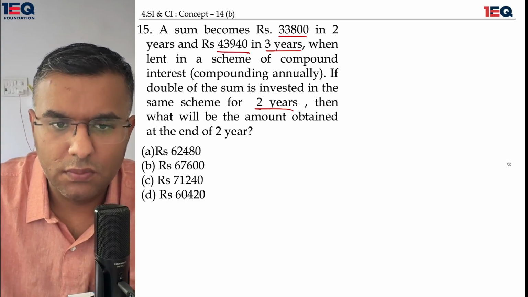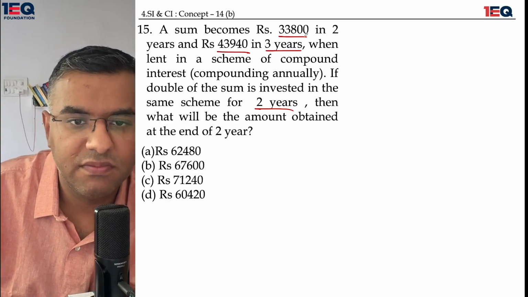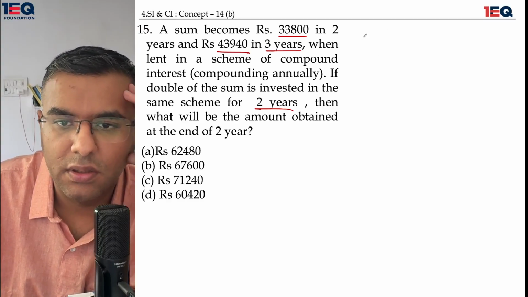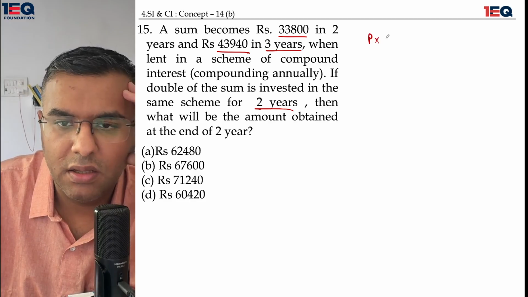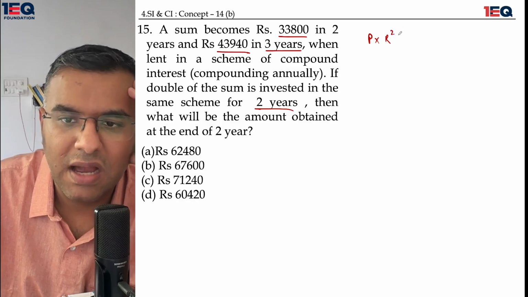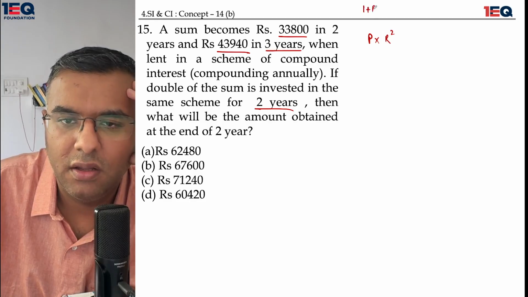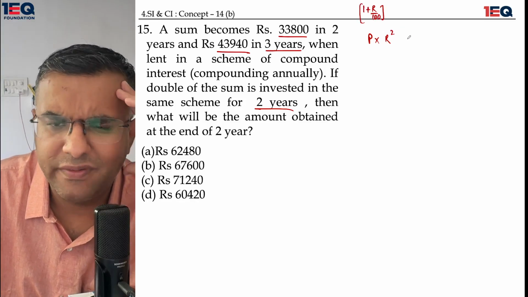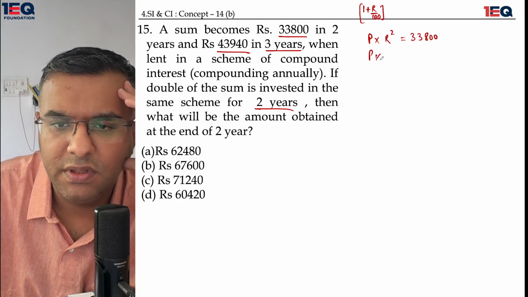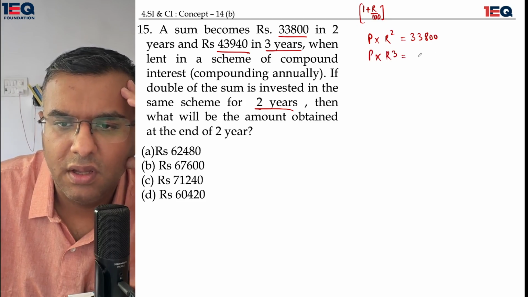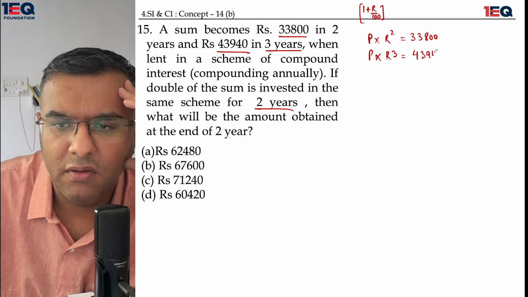So here what we'd be doing is we'd be plugging the values in the question. The principal, which hasn't been given to us, multiplied by the rate to the power of 2. Okay, so this r is nothing but 1 plus r upon 100. I'm using r instead just for a while. So principal times r to the power 2 is equal to 33,800. Again, when principal is multiplied by r to the power 3, I am getting 43,940.